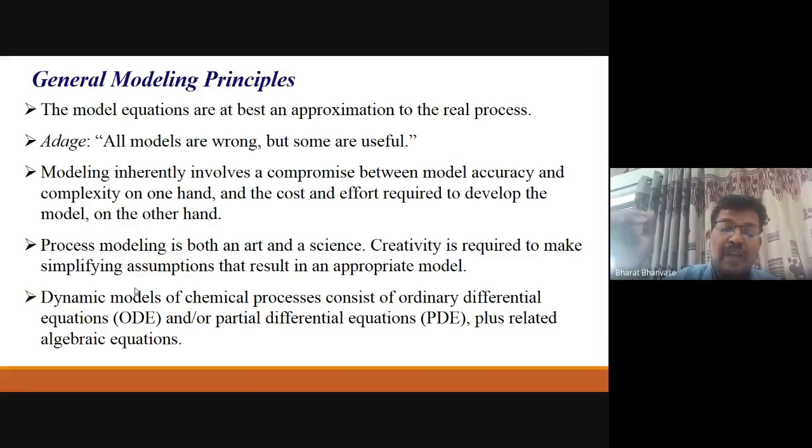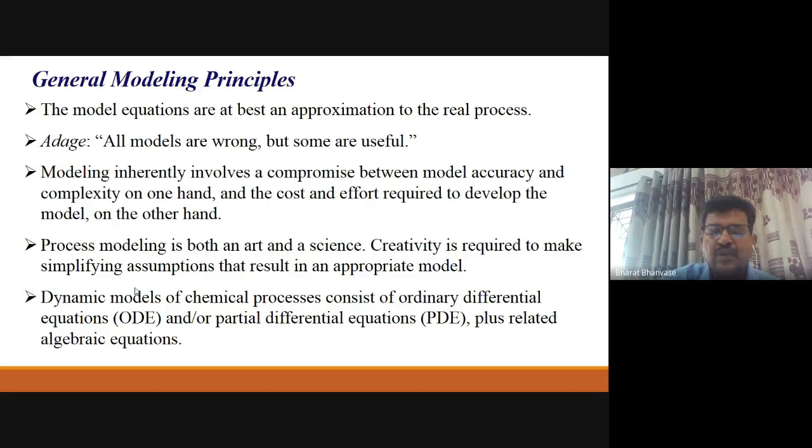Everywhere, at every location, you will find constant composition, or the parameter will not vary with respect to position, so you can say it is a lumped parameter system. That will lead to an ordinary differential equation under unsteady state condition. But if you take steady state condition where parameters vary with respect to position, that is a distributed parameter system.